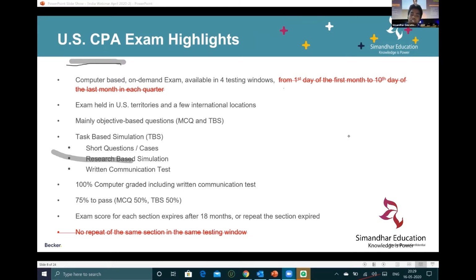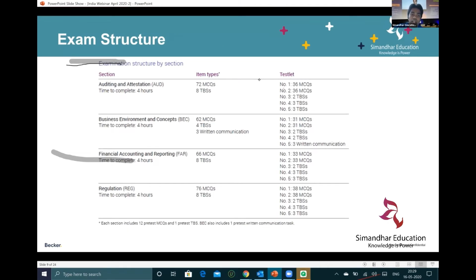So what is the pass percentage for US CPA? We'll go into the next slide. There are no negative markings as such. So if you see this, guys, Auditing has 72 MCQs and 8 task-based simulations, BEC has 62 MCQs, 4 task-based simulations and 3 written communications. What are these sims? It's nothing but case law, like in school when we used to have English comprehensions. They used to give one big case and then ask you to answer questions from that case, like a comprehension or case-based questions.